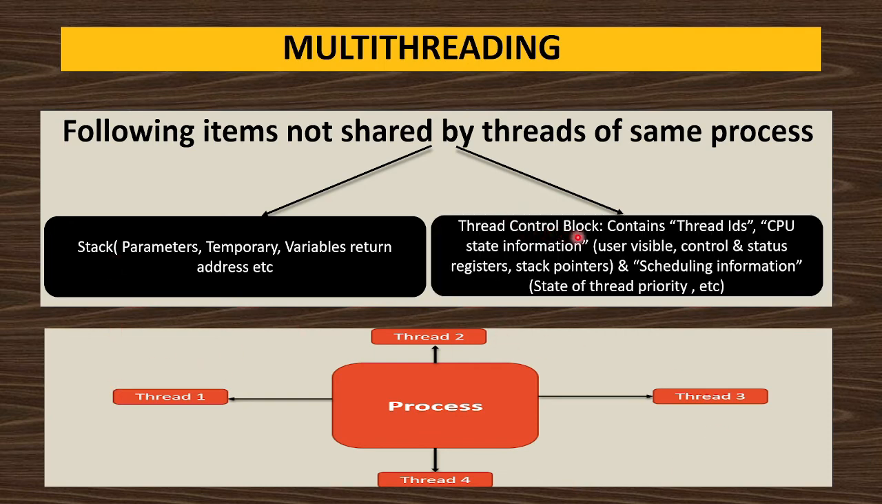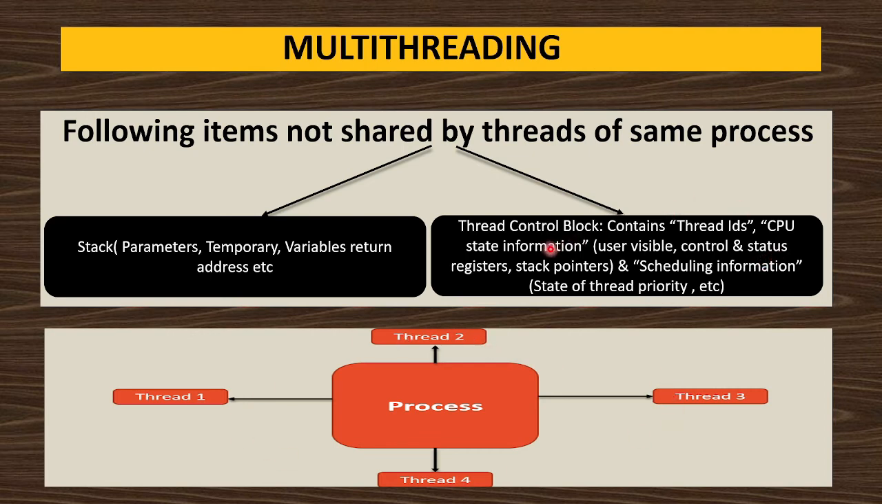Then the thread control block. Every thread will have its own thread control block. Now what is this thread control block? It contains the thread ID. Suppose the ID of this thread is 2. That won't be shared by threads 3, 4 and 1 because their IDs are different. This thread has ID 3, this thread has ID 4, this thread has ID 1. So everyone has a unique thread ID.